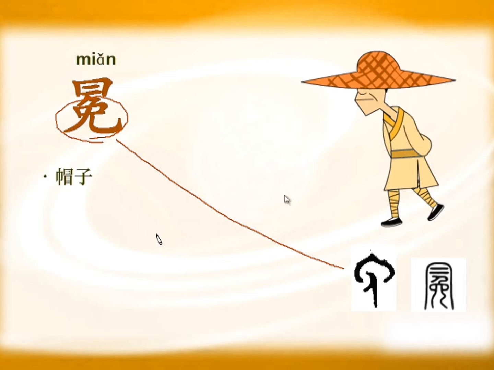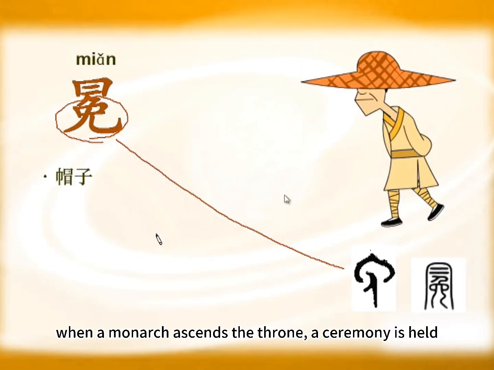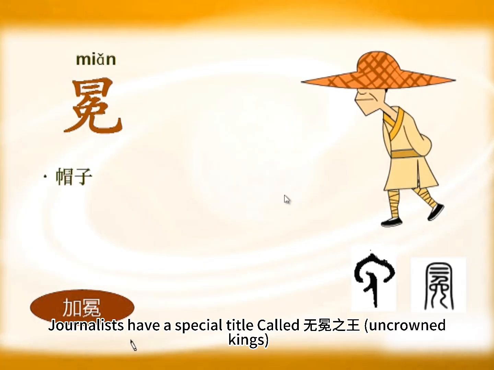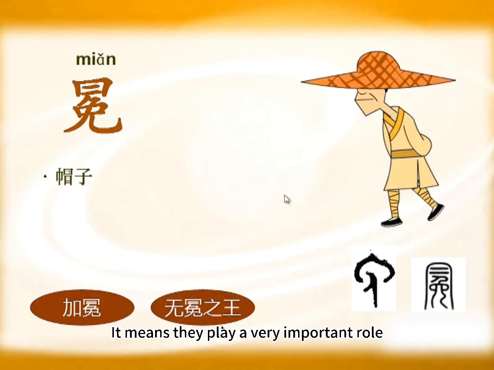In some countries, when a monarch ascends the throne, a ceremony is held. A hat is placed on the new monarch's head. This ceremony is called jiamiān, coronation. Journalists have a special title called 无冕之王, uncrowned kings. What does it mean? It means they play a very important role. They can criticize social injustices, change societal thoughts and trends, influencing the entire society and world, similar to the role a king can play. But they are not actual kings. They have no crown, hence called uncrowned kings.